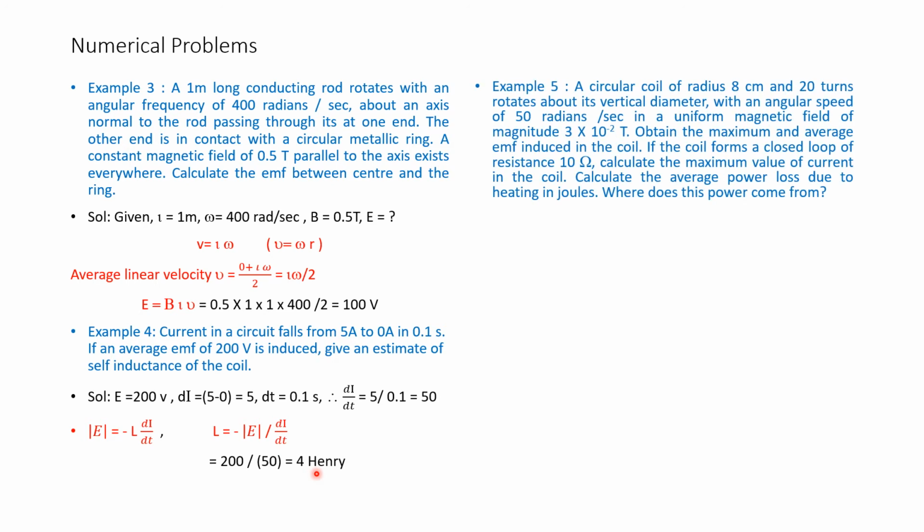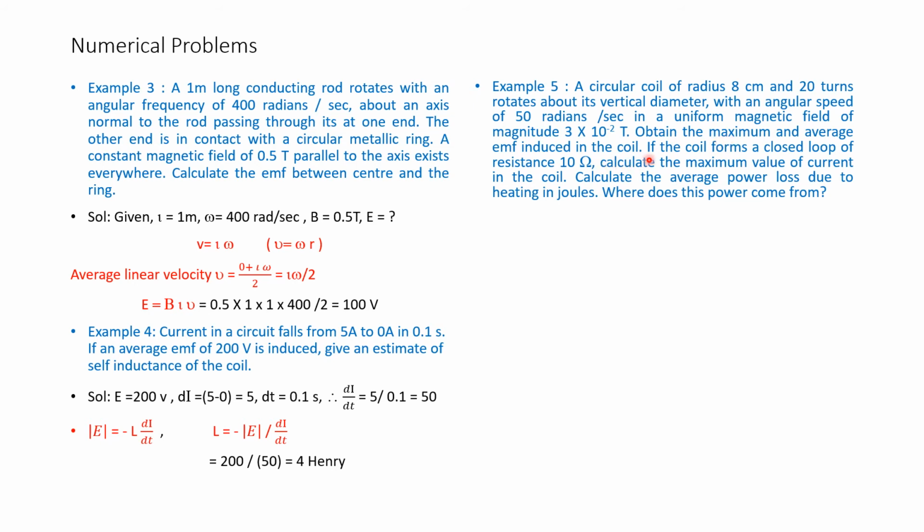Let us solve example number 5. A circular coil of radius 8 centimeters and 20 turns rotates about its vertical diameter with an angular speed of 50 radians per second in a uniform magnetic field of magnitude 3 into 10 to the power of minus 2 Tesla. Obtain the maximum and average EMF induced in the coil. So we have to find E maximum and E average.